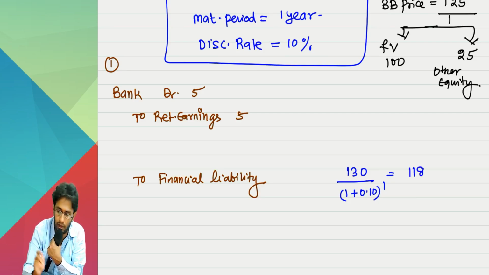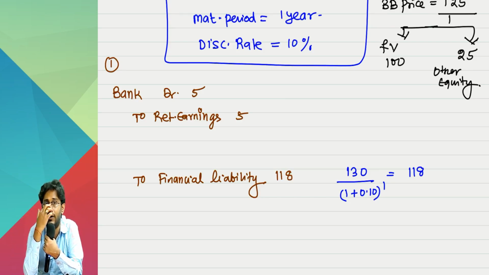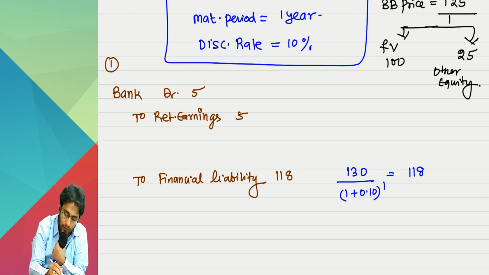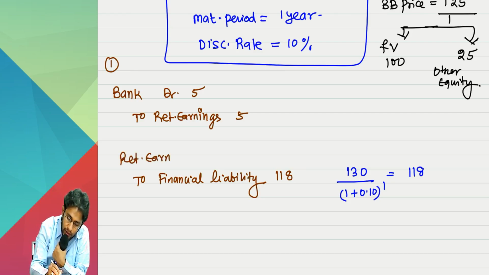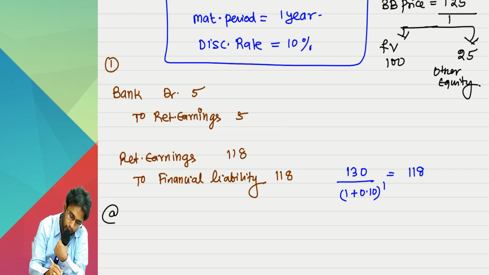118. So 118. The question is, where should I debit? Guess and tell me. You are creating a liability. Debit should be given to whom? To whom are you paying this money? That party brings to you your own equity shares, isn't it? That means that party is an equity shareholder ultimately. So if you pay money to any equity participant, what did I tell you? You are not supposed to use the P&L account. So this has to be adjusted through retained earnings only, 118. The first day's accounting is over. Now at year 1.